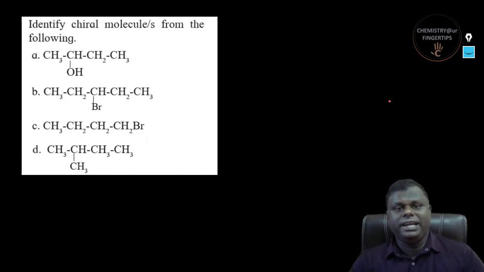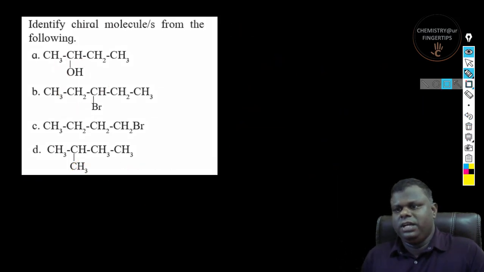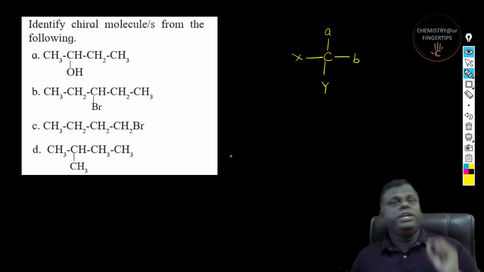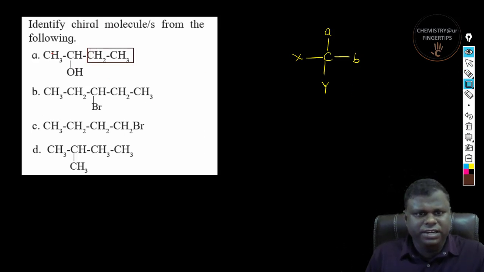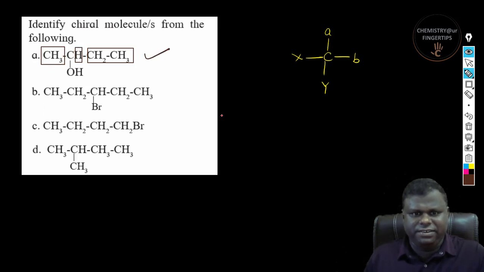Now identify the chiral molecule from the following. Now you already know what is a chiral molecule. A chiral molecule is of the type carbon with A, there is going to be B, and there is going to be X, and there is going to be Y, right? A carbon which is bonded to four different atoms or group of atoms. So if you could see here, let me just put this. So you have one group which is different, one group which is different, and then there is this hydrogen which is different. So this says that this is chiral, right?